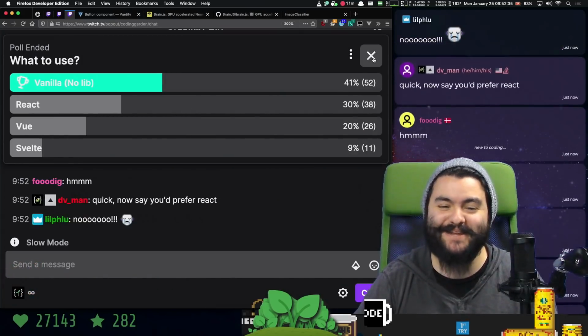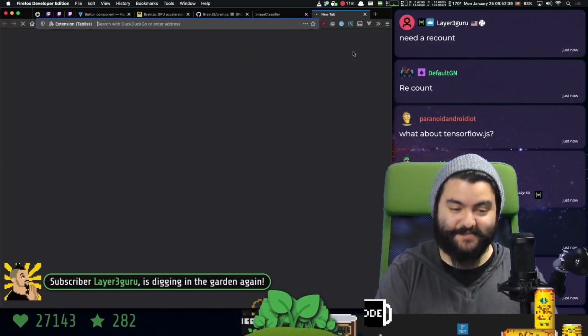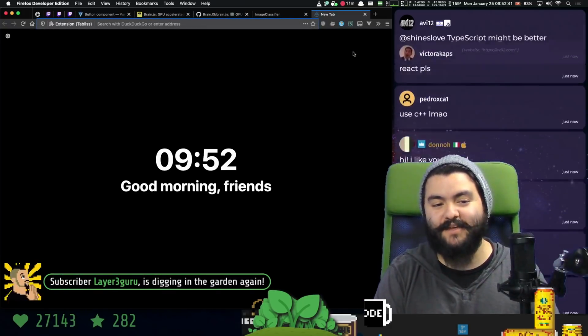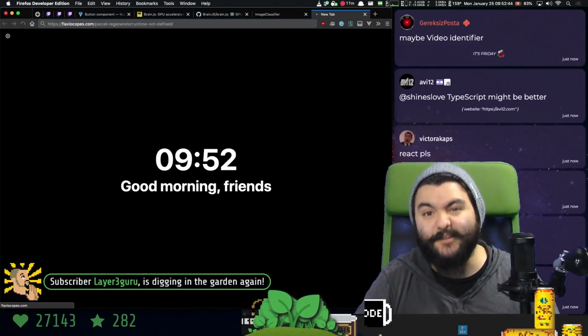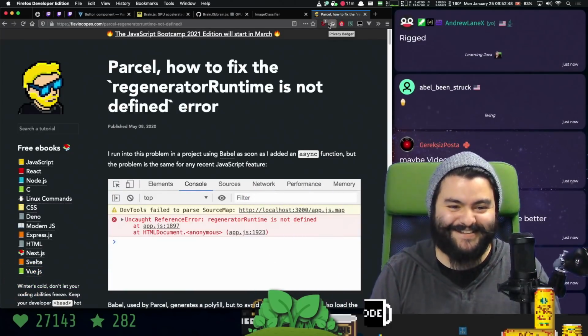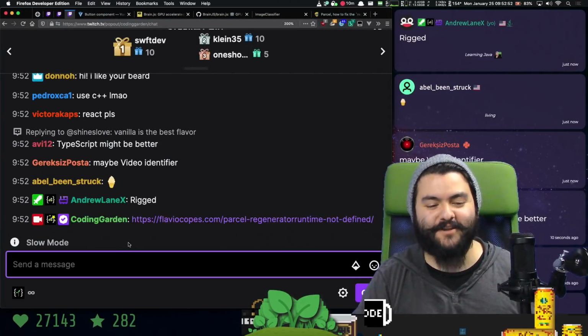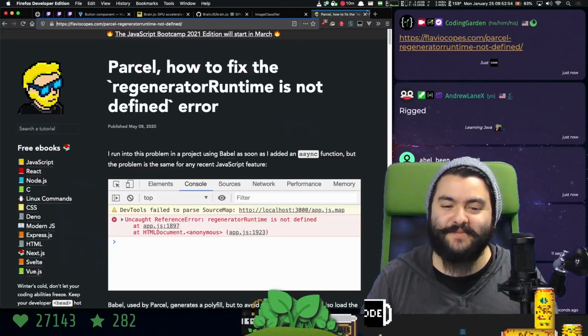Okay, we're gonna use vanilla, meaning we're not gonna use any library. I guess we can use something like Parcel. That way we can be a little bit modern and use like imports and exports. Oh, this is Flavio. Here's a blog on how to fix the regenerator runtime error, which we might actually run into. So I'm gonna keep that tab open.